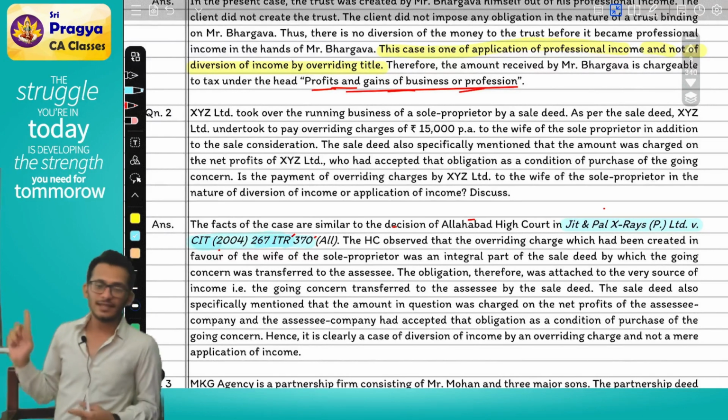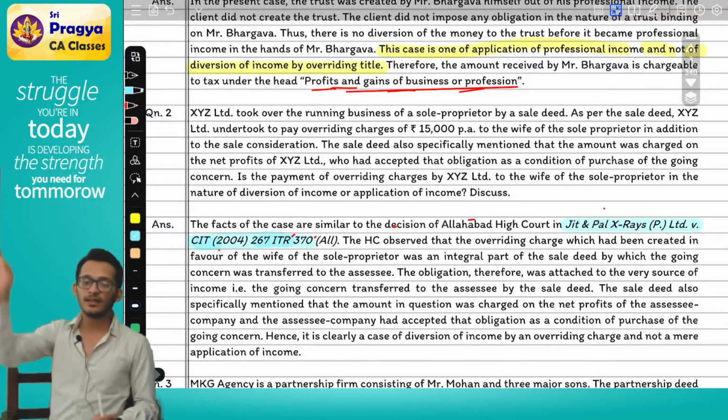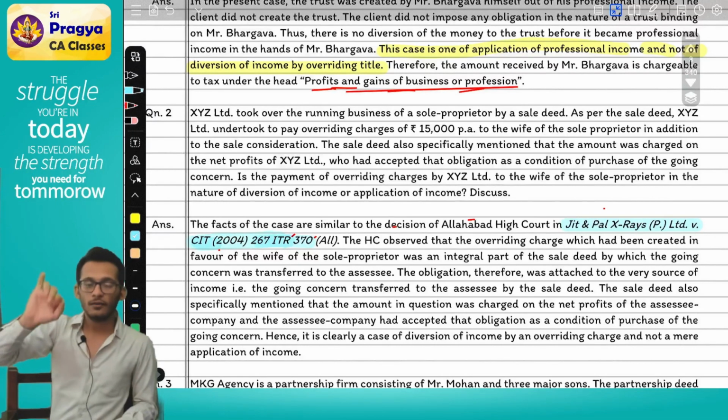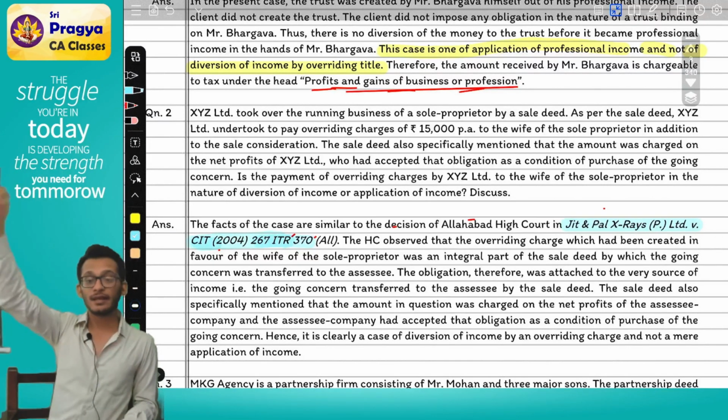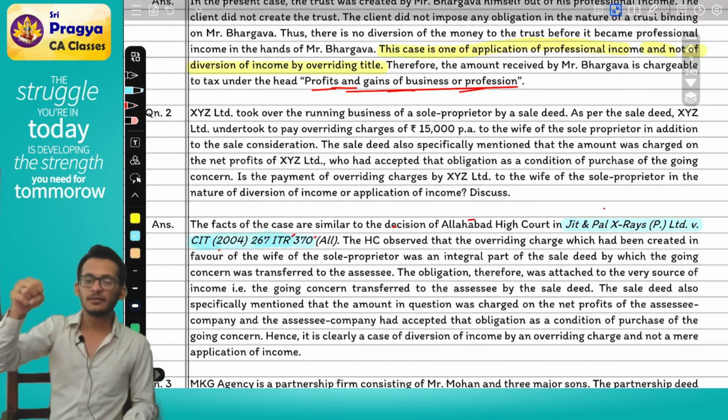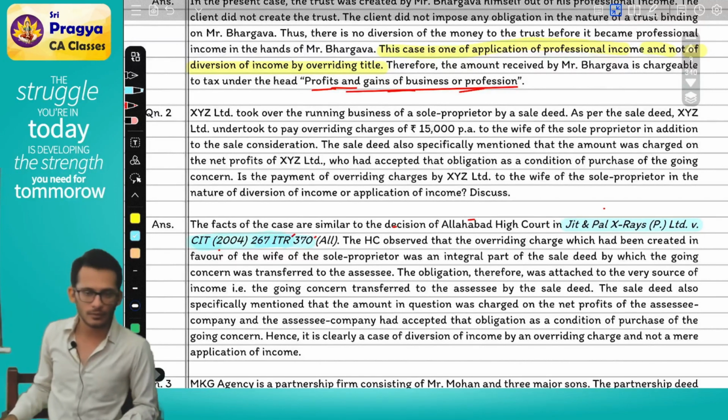What ICAI will do is, case laws will come in question and answers, and apart from that there will be significant case laws, 150 case laws. For your exam, Rahul, what you have to read is the significant case laws. Where are they? In the blue color boxes in my book.